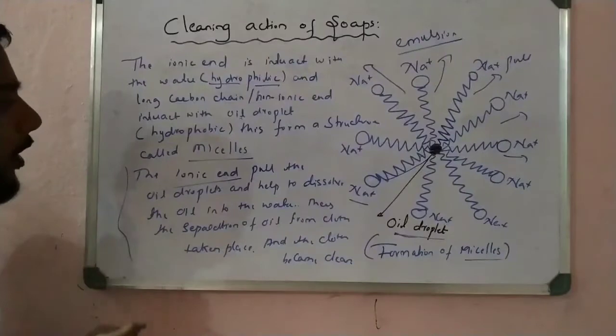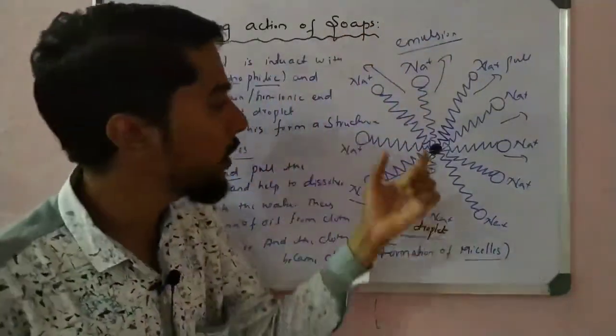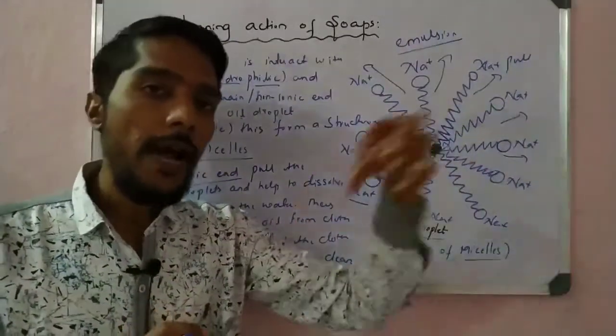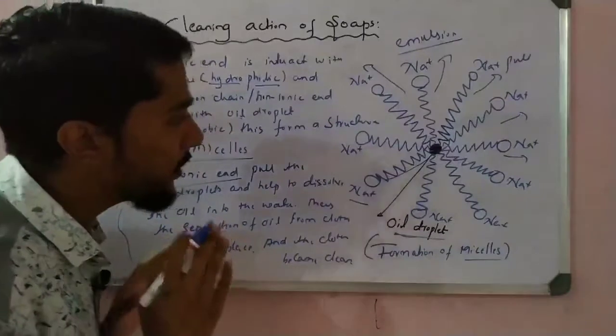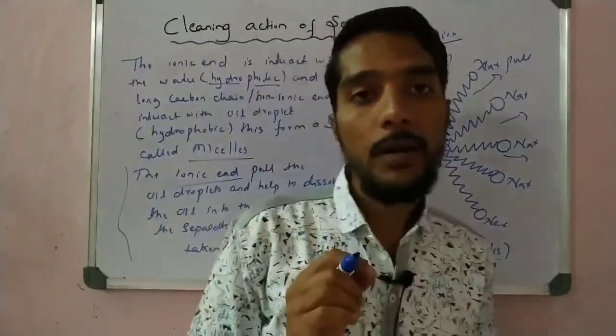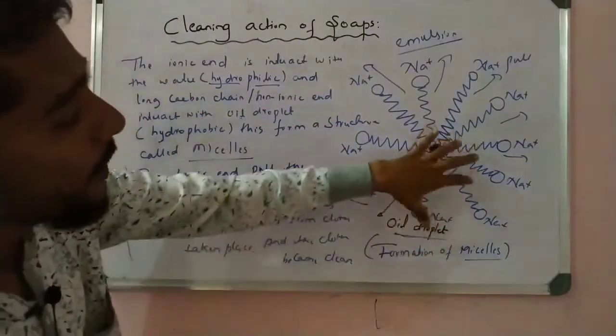So that is a very important point to remember. The ionic end makes a pulling force on the oil droplet, and that oil droplet is removed from the cloth and dissolved into the water, and then we see that the cloth becomes clean. So that is a very important point you have to remember, right? So this is all about the cleaning action of soap. So this is a diagram and different parts.